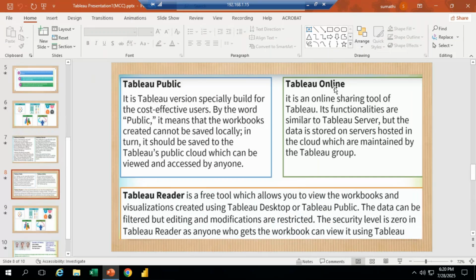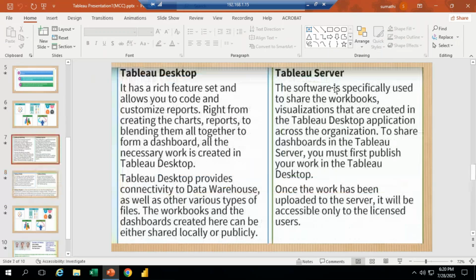See here, with Tableau Desktop we can save all the information, whatever reports and visualizations we create, in our local system. But we can't publish or share the reports with another person when we have Tableau Desktop. With Tableau Server, we can communicate and publish whatever data we have to other people. For that we have to purchase Tableau Server.